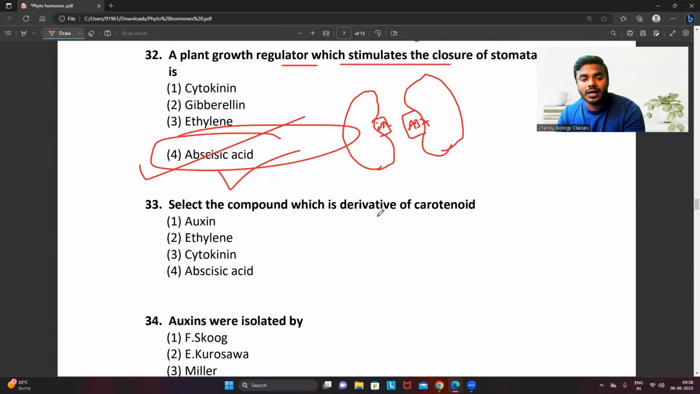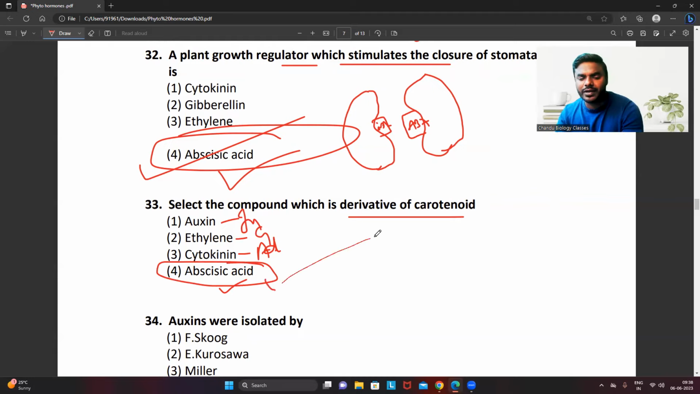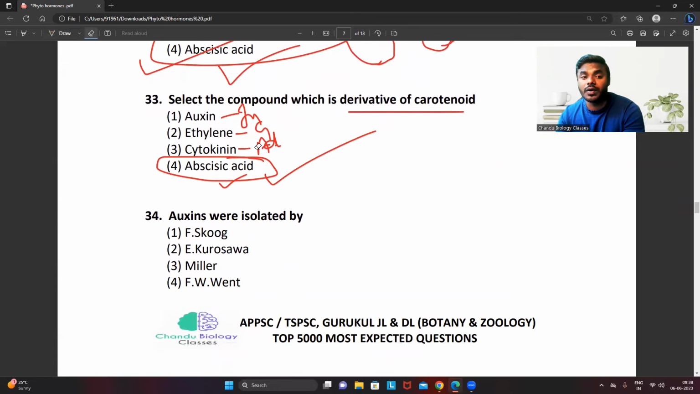33. Select the compound which is derivative of the carotenoid. I told you, right? Abscisic acid. Cytokinin is adenine. Ethylene is gaseous. Auxin is indole. So the question is, which is the carotenoid derivative? Undoubtedly abscisic acid. No doubt about it. Easy to understand, easy to remember.